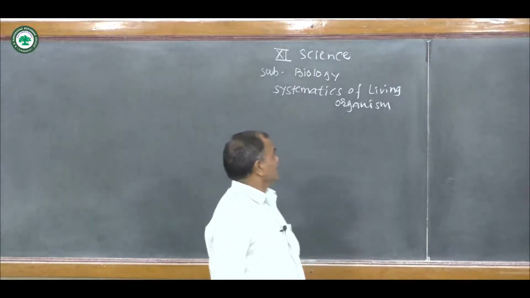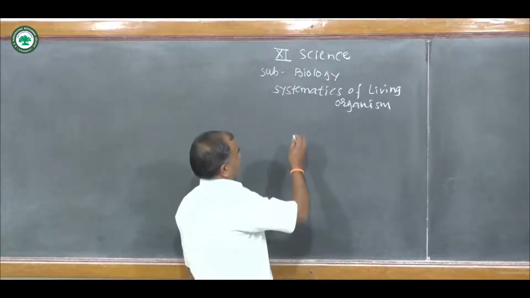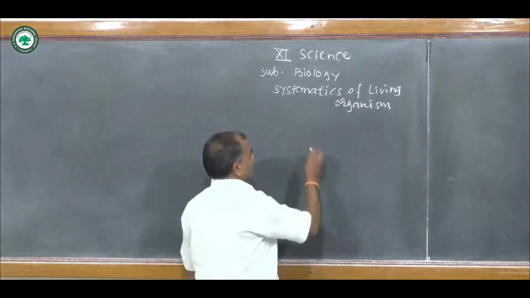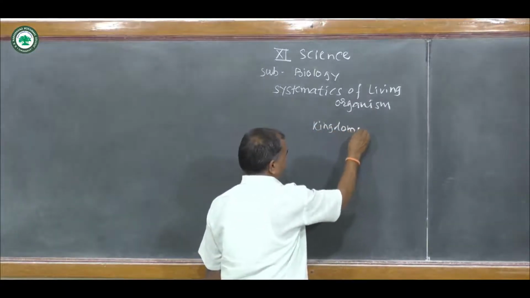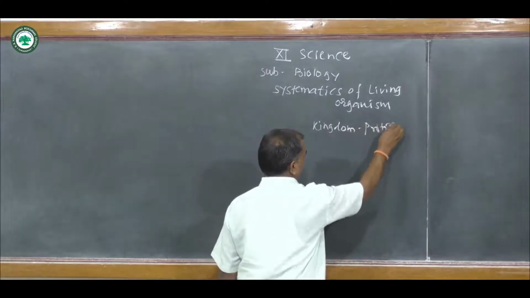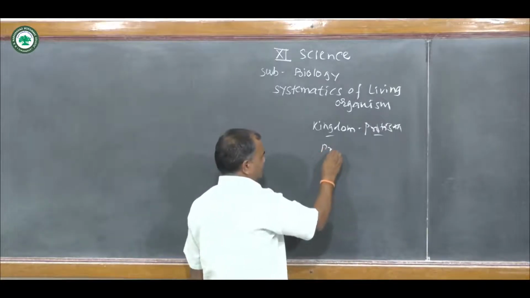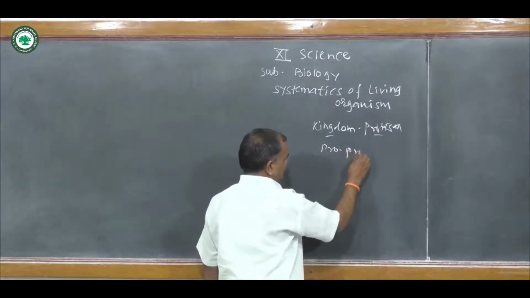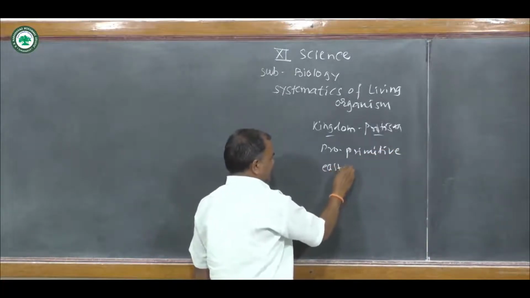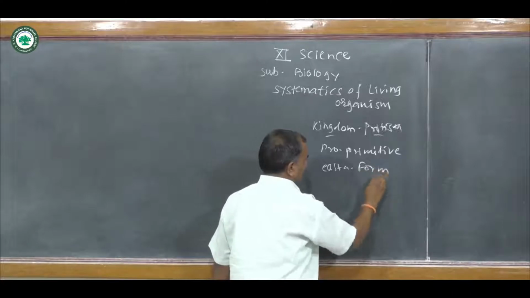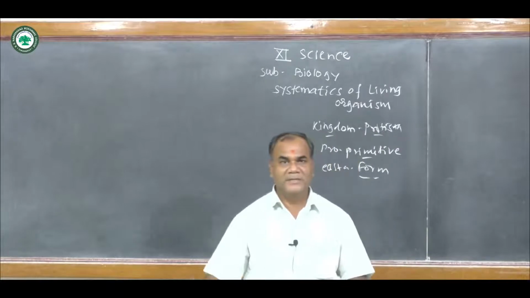Today we see, in the topic systematics of living organisms, the kingdom Protista. What is meant by kingdom Protista? Pro means primitive, and ista means form. Meaning, these organisms are unicellular and primitive type.